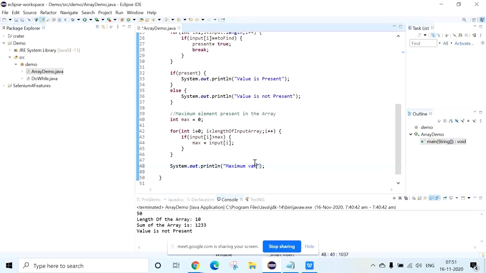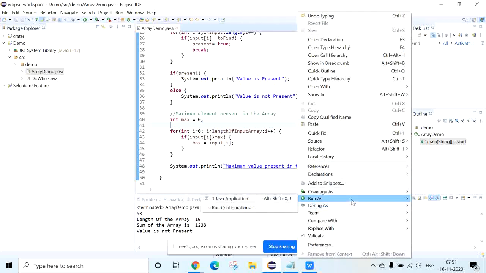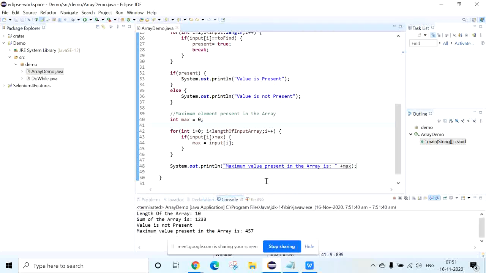So maximum value present in the array is, you can write max, 457.